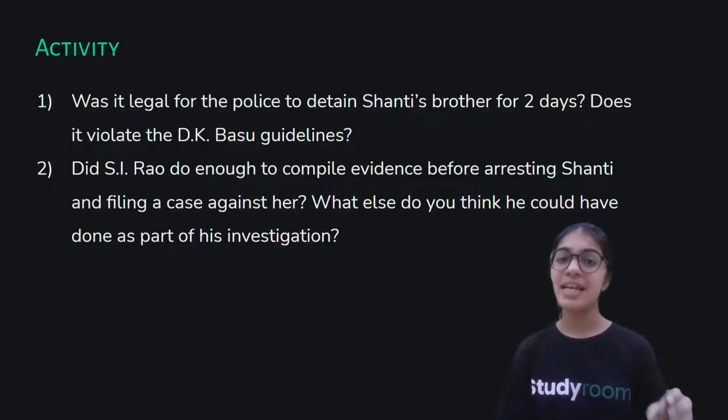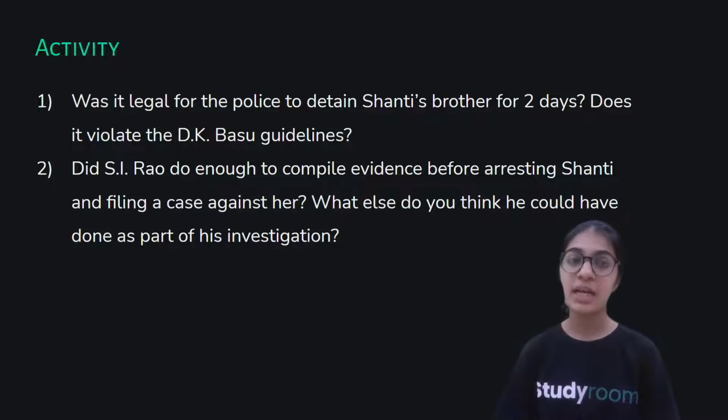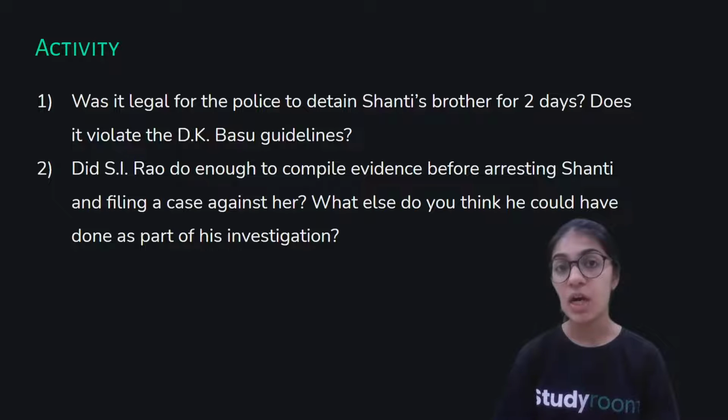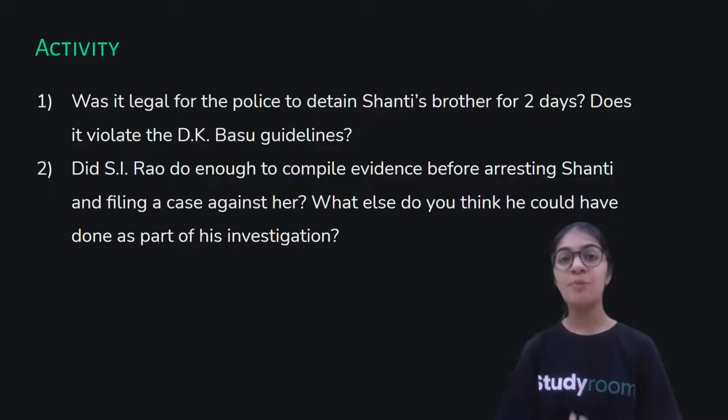So here SI Rao was at a back foot in doing his investigation right. He did not do his investigation right. He just directly filed the FIR and arrested her without doing proper investigation.